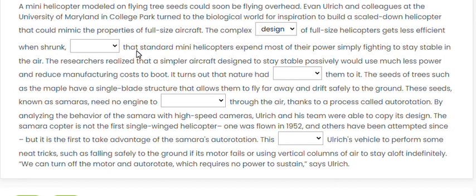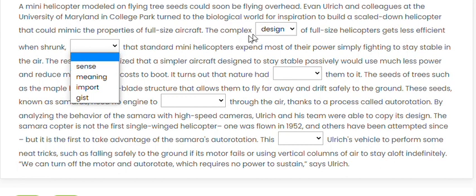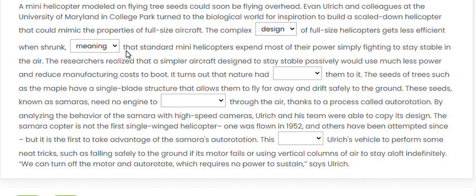So you are explaining what is the meaning of the previous part. Sense that, meaning that, import or gist. Gist is conclusion. Import, we understand import or export. Sense is also meaning, a feeling, sense means feeling. So the previous sentence was the complex design gets less efficient. What is the meaning of this? Meaning that standard helicopters do this and that.